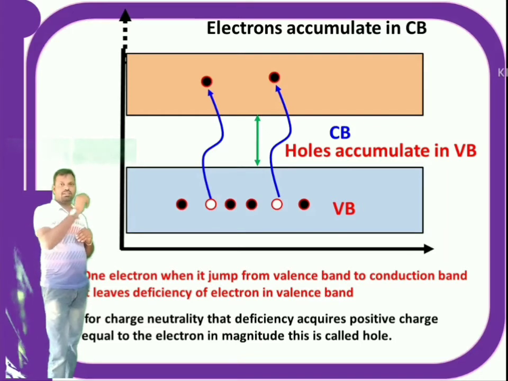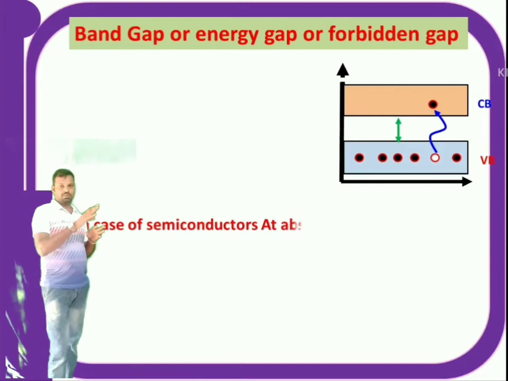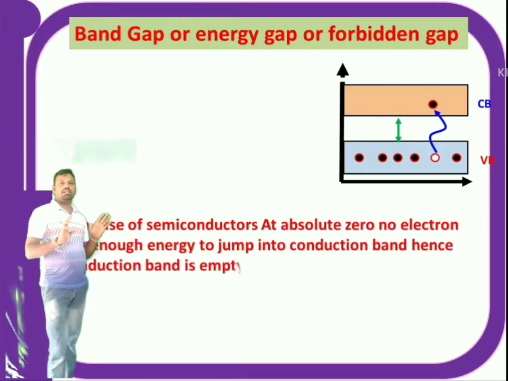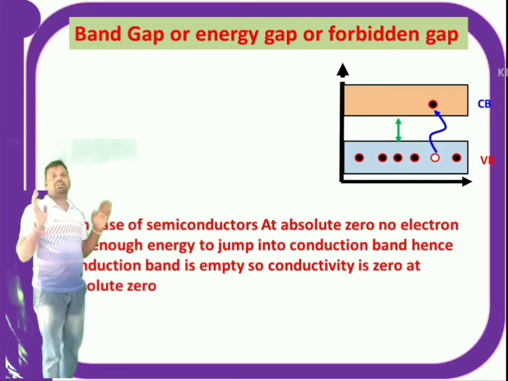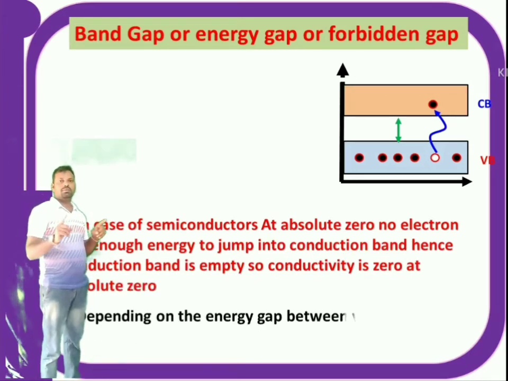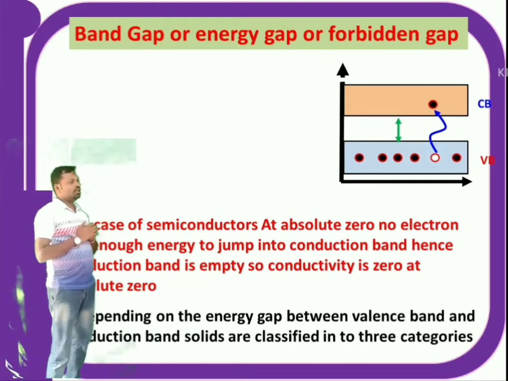Now that hole can be filled with another electron, which creates another hole. In this way, it looks like the hole is moving, but electrons are jumping into that hole. So in the valence band holes are moving and in the conduction band free electrons are moving. Due to the movement of electrons in the conduction band and movement of holes in the valence band, current flows through the material.